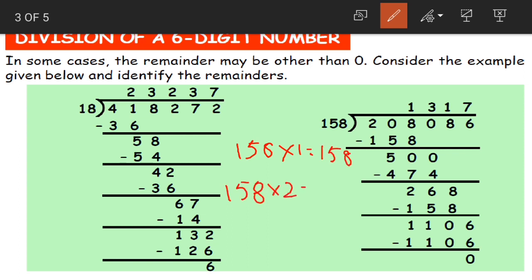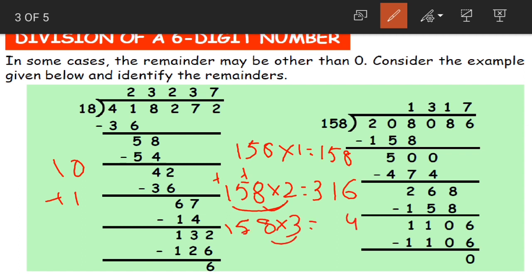158 into 2. How will you write this, children? This is a very big multiplication, right? So you do not know the 158th table. So let us multiply and write. 8 2s are 16. 6 here, 1 carried. 2 5s are 10 plus 1 becomes 11. 1 here, 1 carried. 2 1s are 2 plus 1 becomes 3. Now in the same way, 158 3s are 3 8s are 24. 4 here, 2 carried. 3 5s are 15. 15 plus 2 becomes 17. 7 here, 1 carried. Lastly, 3 1s are 3 plus 1 becomes 4.